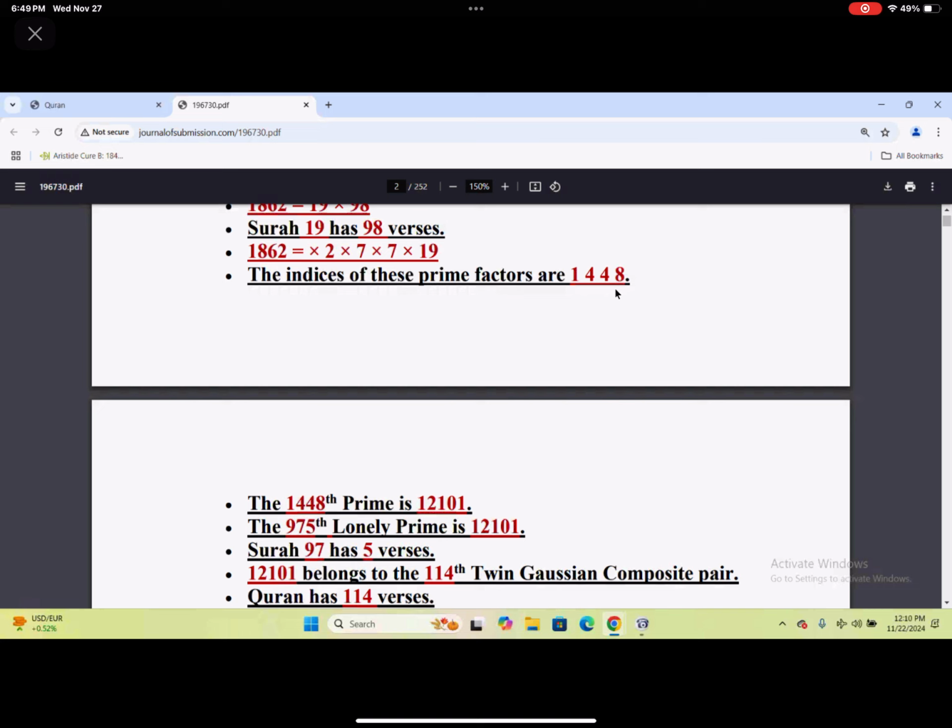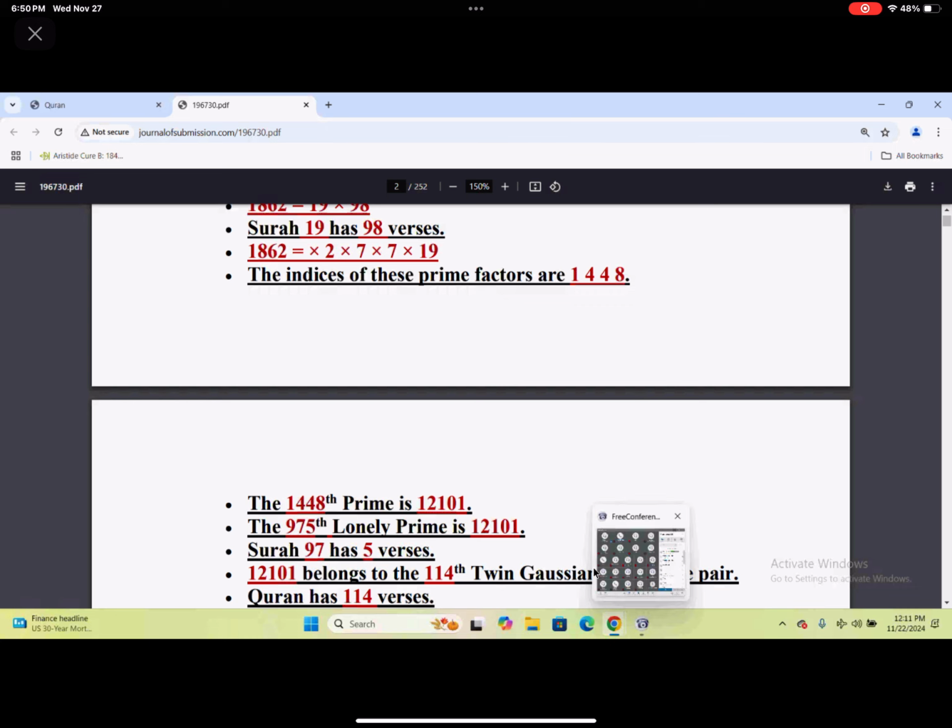12101 belongs to the 114 twin Gaussian composite pair. Okay, again, we're going back to the Quran. You see that? See how it's structured? So these numbers are not just numbers, they are talking to us. And I wish that people understood this the way I understand it, and I'm trying to transmit it as much as possible to people. And then I have there, Quran has 114 chapters.